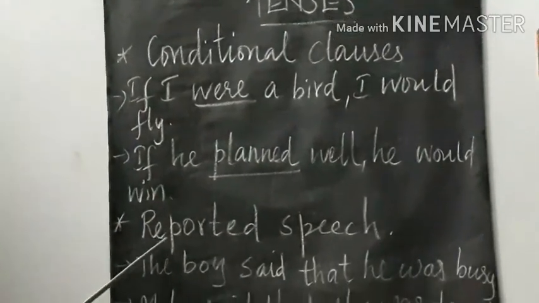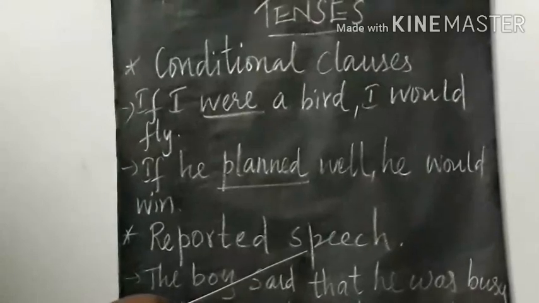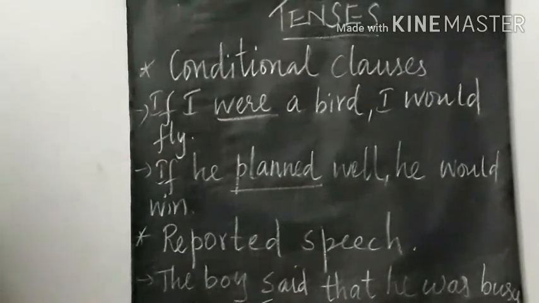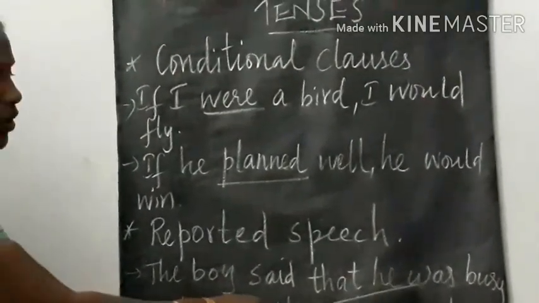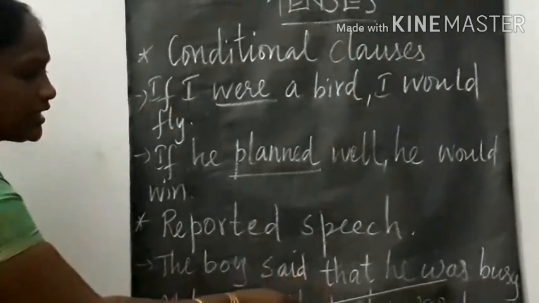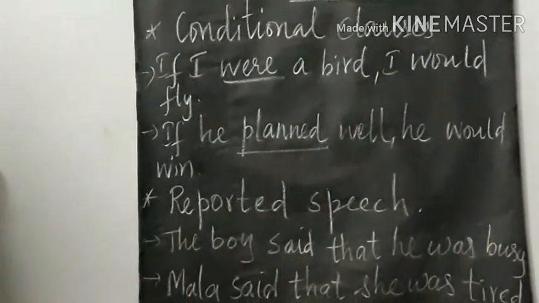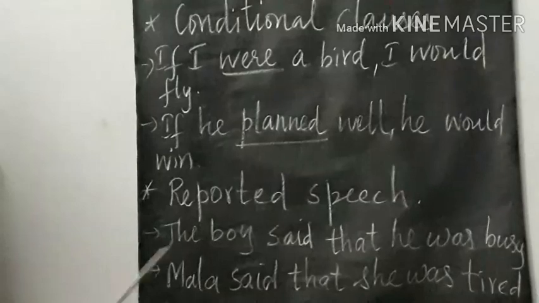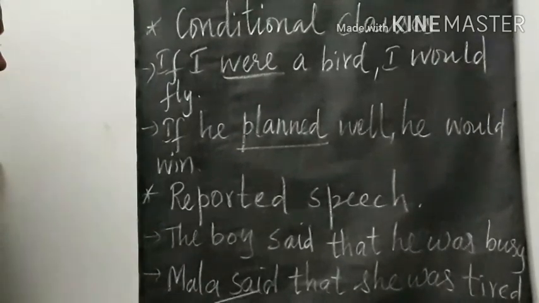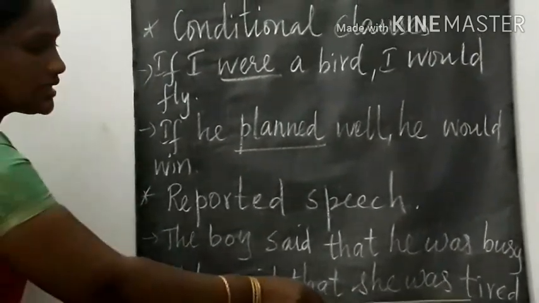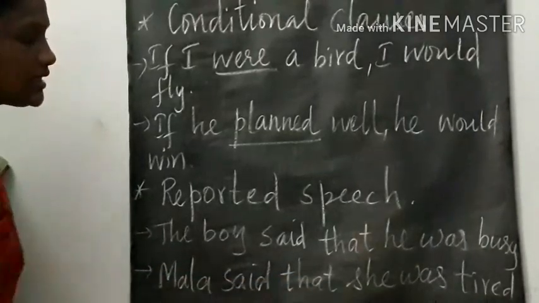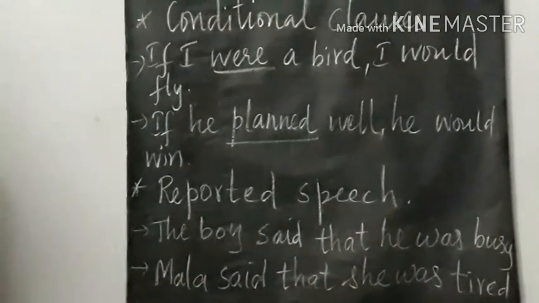Now, it is also used to represent the reported speech. The boy said that he was busy. So here was represents a past tense. Mala said that she was tired. So was represents a past tense.